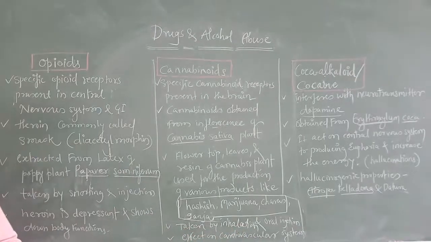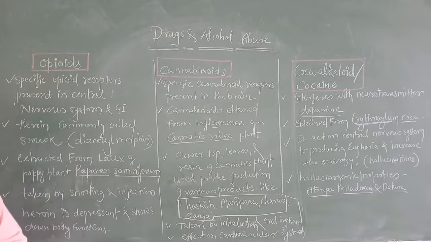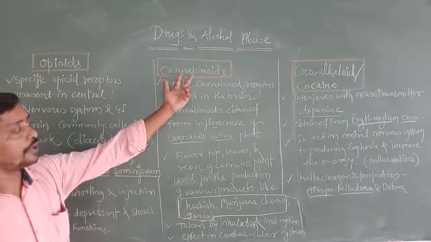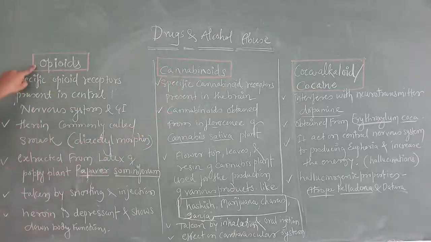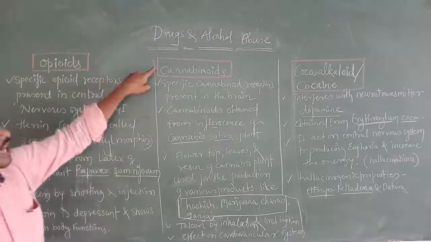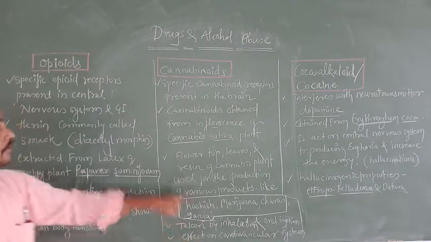Cardiovascular system. What is the cardiovascular system? The heart and vessels all come under the cardiovascular system, and cannabinoids act on it. Understood? This acts as a depressant. Cannabinoids have an effect on the cardiovascular system.